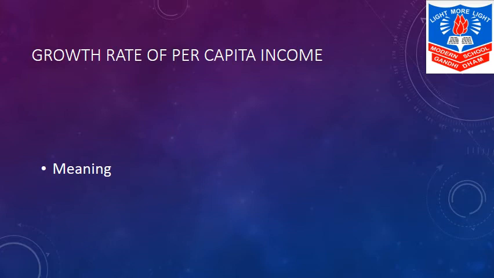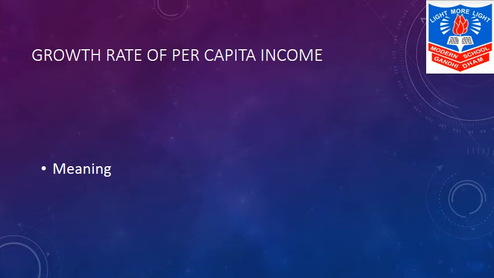So, same over here, it is same and simple as national income. If it rises continuously for long time period, then we can say that there is development. Over here, the ultimate objective of economic development is to improve the standard of living of the people.